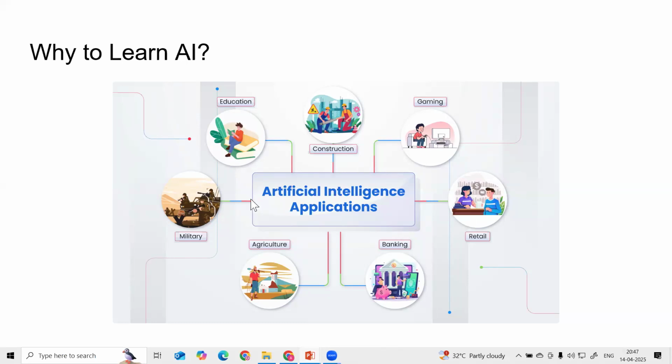Every industry is now integrating AI applications in their domain, and that's why the AI field is booming and there are lots of opportunities in the market. Nowadays you can see every company, every corporate industry, has some data science and AI openings. Why? Because every industry wants to solve their problems with the help of AI.